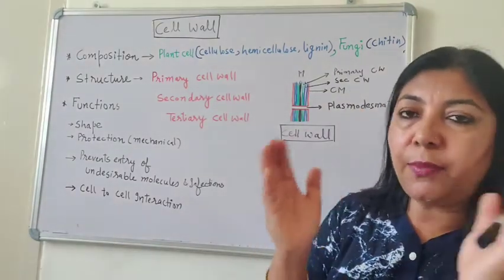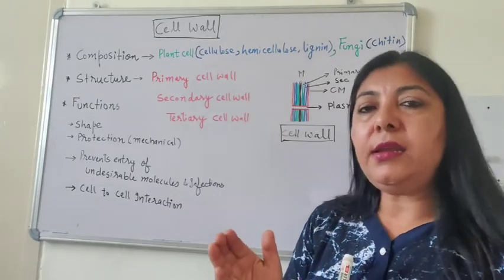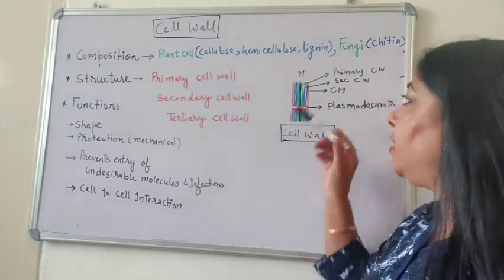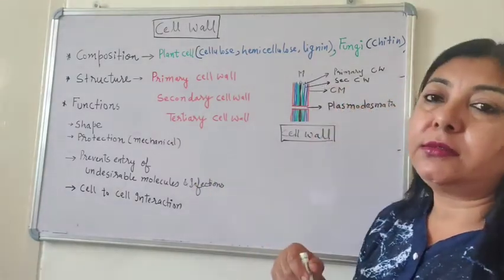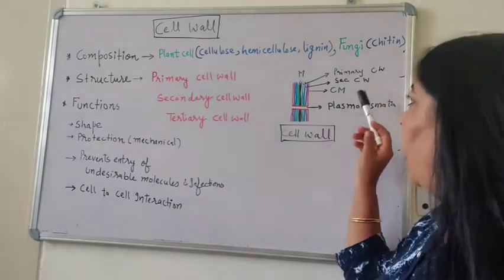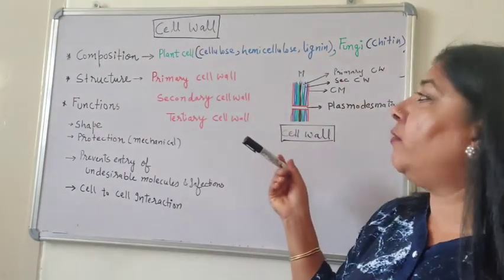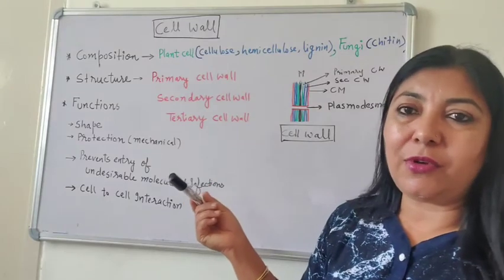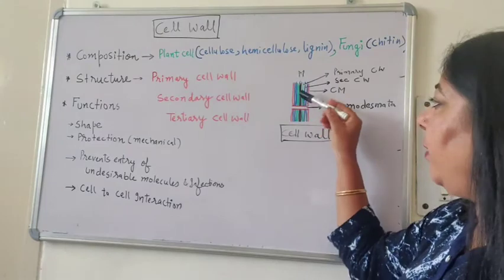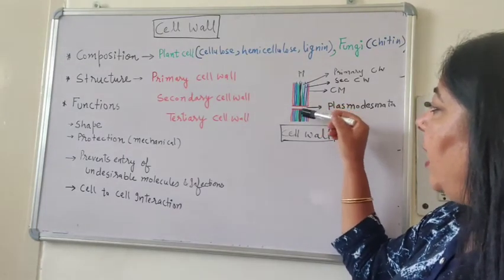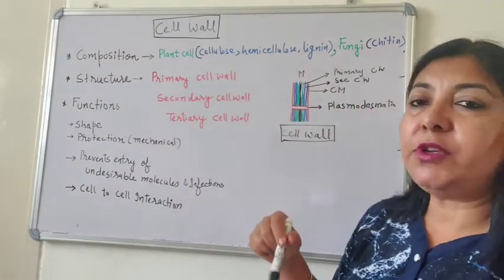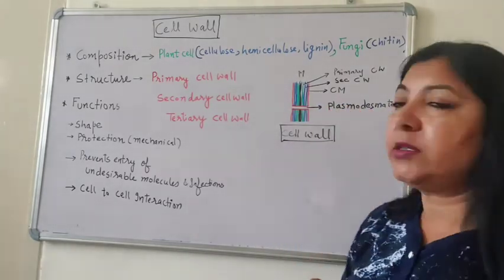But in between the primary cell wall and cell membrane, when the cell gets older, it starts depositing more layers, which may be of hemicellulose or lignin. They are called secondary cell wall or tertiary cell wall. The blue color which I have drawn. Okay. So, and in between, when there is no cell wall present, there are small channels which are called plasmodesmata.